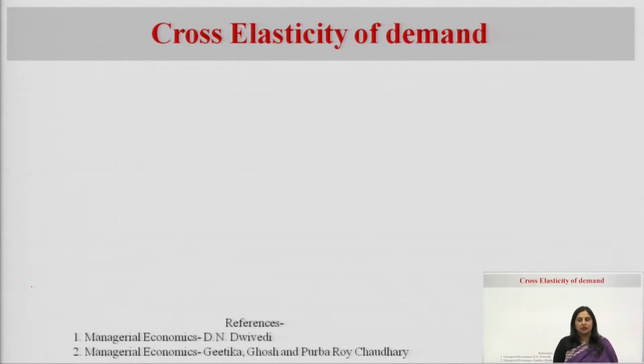The relation is of two types, they can be substitute goods or they can be complementary goods. First, we should know what are substitute goods. Substitute goods are those which can perform the same function. It means the function performed by A can also be performed by B. So, they can be used to satisfy the same need of the consumer. So, it means the consumer does not need them at the same point of time. He may be using either A or B, they are called substitute products.